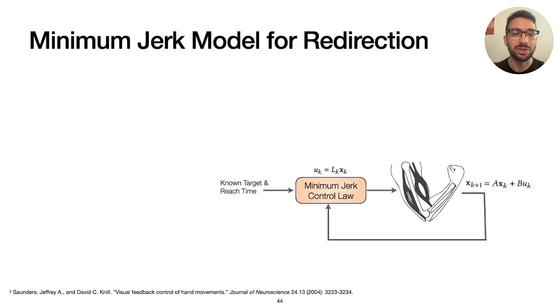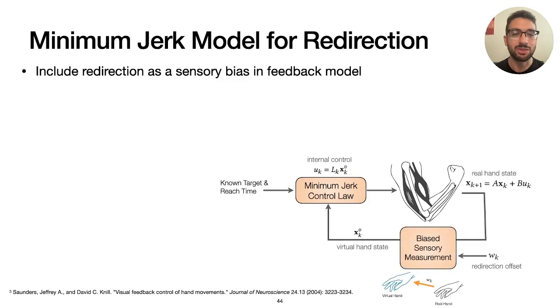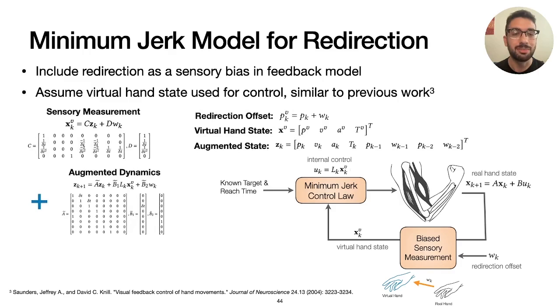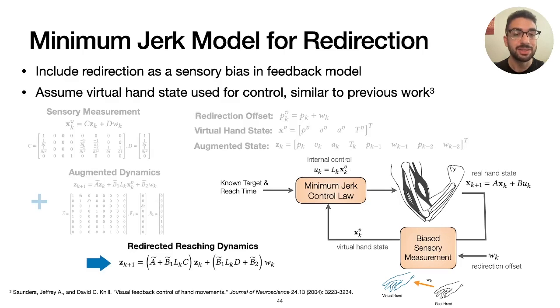To capture the effects of redirection, we can modify the minimum jerk model with a biased sensory measurement, and assume that the state of the virtual hand is what's used by the user's internal motion controller. We can then build up a dynamic model for this modified system. Specifics can be found in our paper, but as a result, we get a linear, time-varying model for redirected reaching, where the redirection offset can be considered our control input.